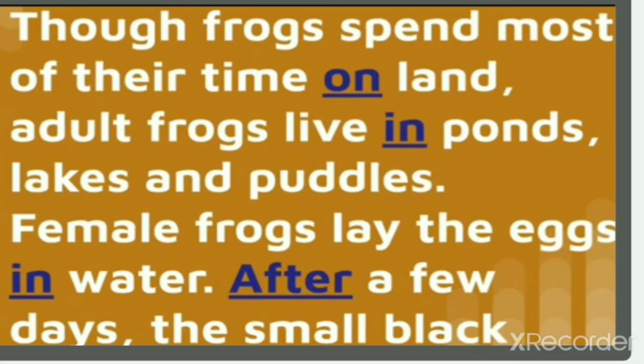Female frogs lay the eggs dash water. Dash a few days the small black. So, though frogs spend most of their time on land, adult frogs live in ponds, lakes and puddles. Female frogs lay the eggs in water. After a few days, the small black.